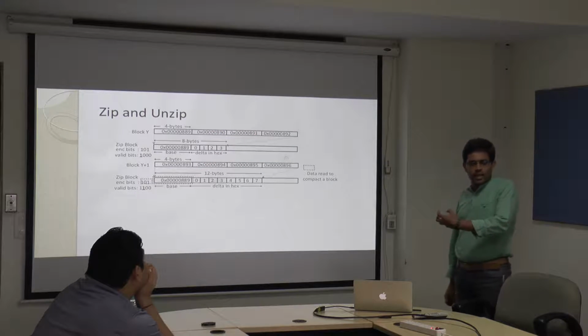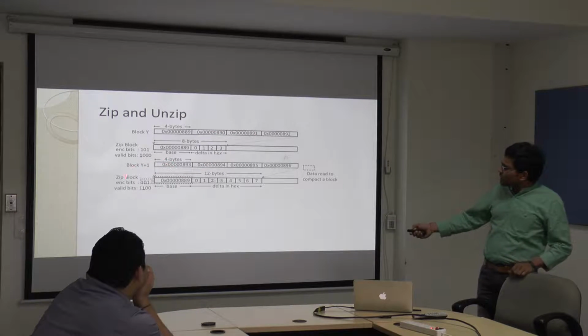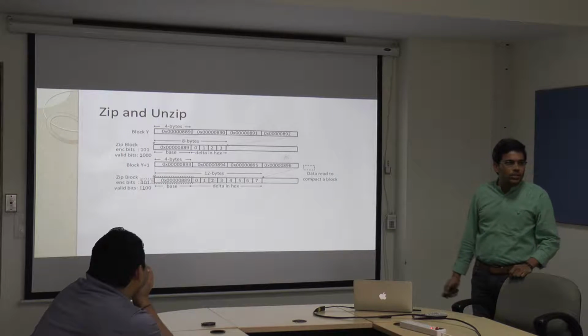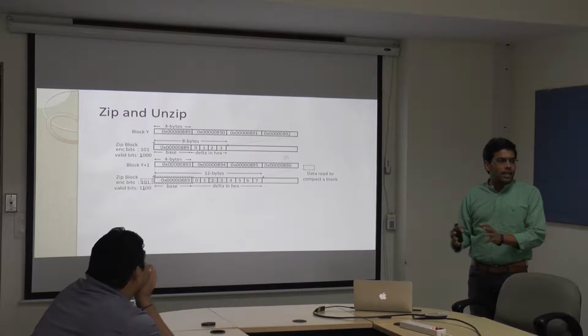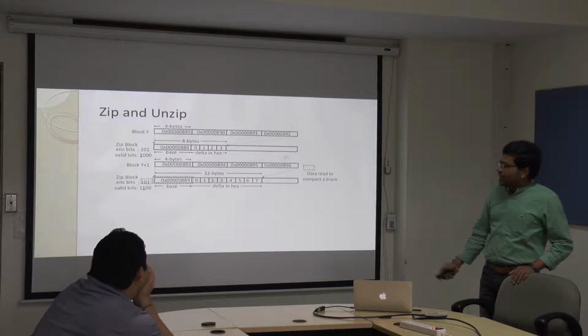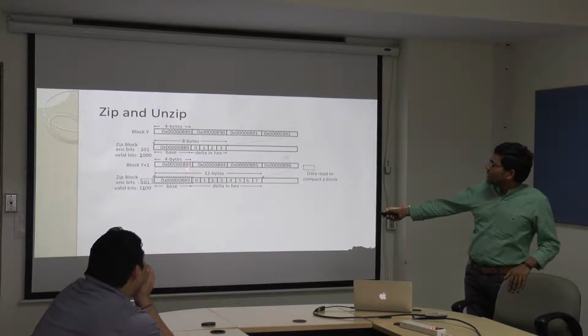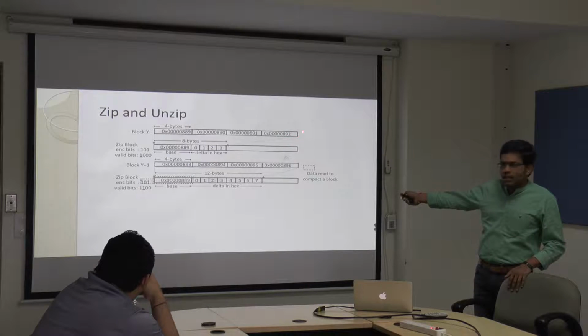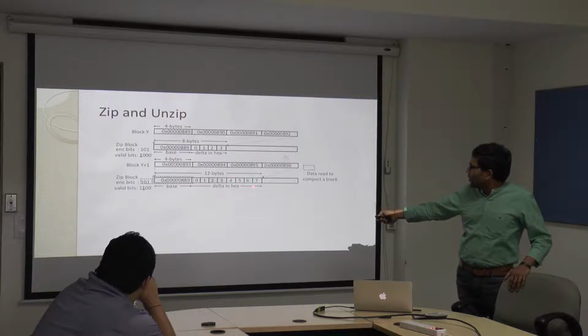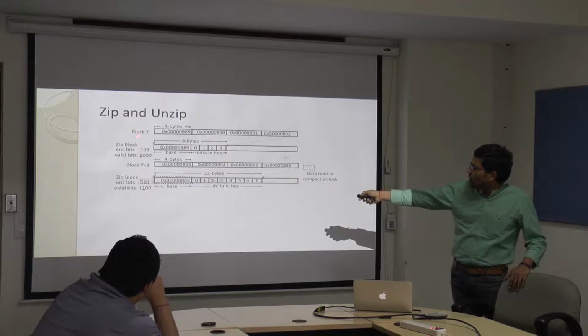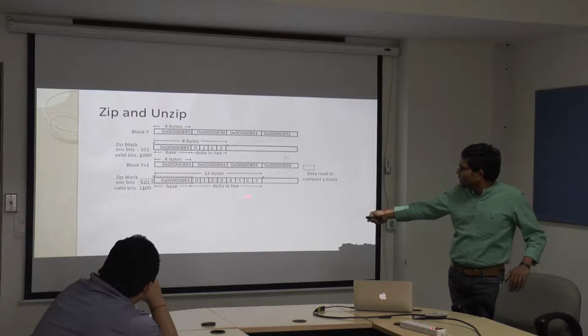The moment I get a new block, I will run it through a compact unit to see whether it can be compacted or zipped together with an existing block. If it is so, then I just put it together. So for example, here 893, which is after 892 and so on. So I just consider 4, 5, 6, 7 here, and then I zip. So effectively these block Y and block Y plus 1 are zipped together.